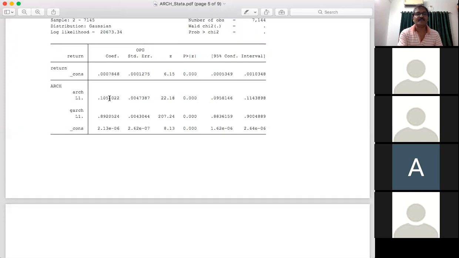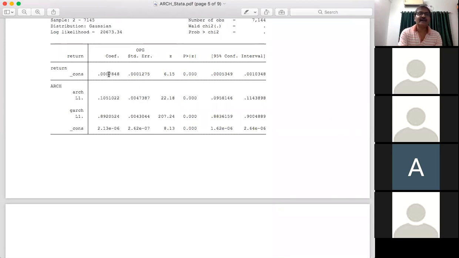So this is the estimated value for theta 1 hat. This is the estimated value for beta 1, that is beta 1 hat. And this model suggests that the ARCH and GARCH effects are present in the behavior of the return we have. So how do we interpret this output window?